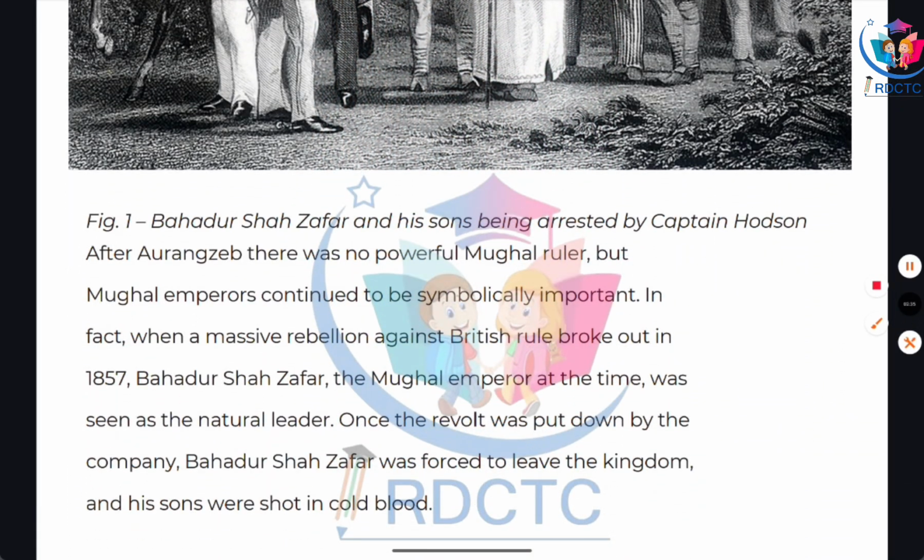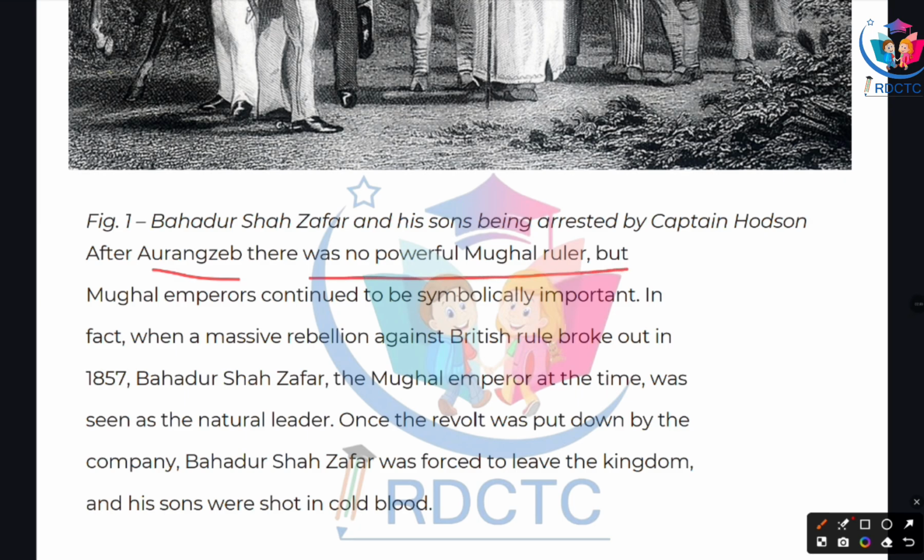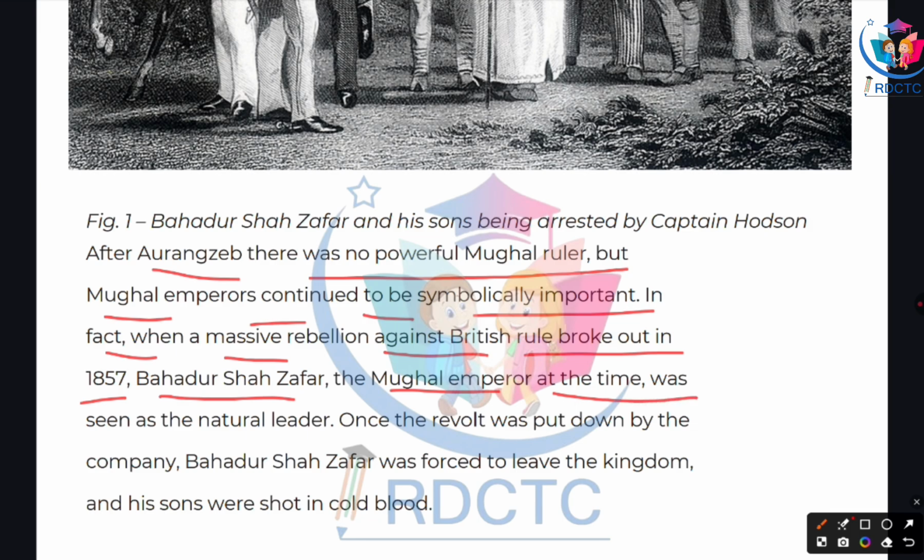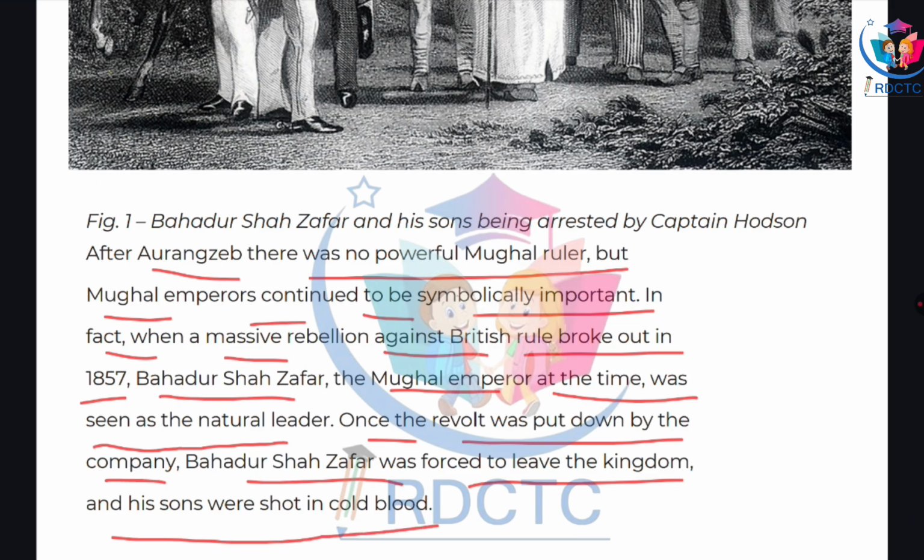So, here you can see the picture, and the picture says that after Aurangzeb there was no powerful Mughal ruler, but the Mughal emperor continued to be symbolically important. In fact, when a massive rebellion against British rule broke out in 1857, Bahadur Shah Zafar, the Mughal emperor at that time, was seen as a natural leader. Once the revolt was put down by the Company, Bahadur Shah Zafar was forced to leave the kingdom and his sons were shot in cold blood.